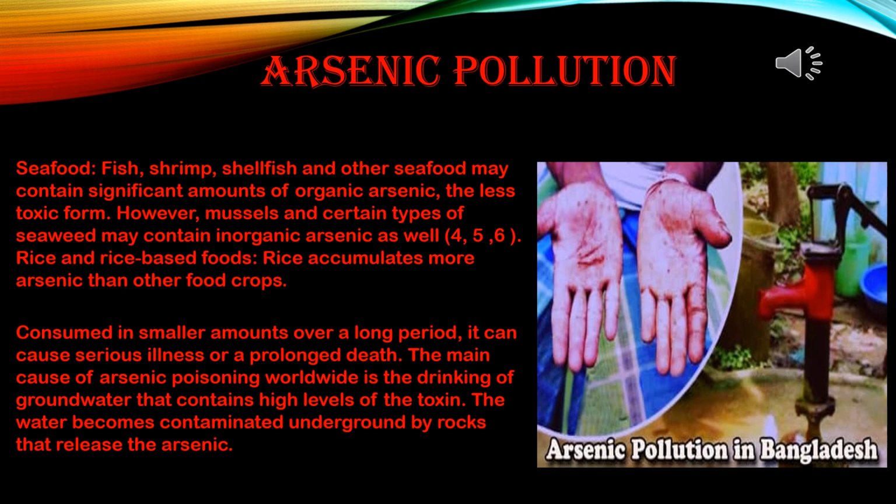Consumed in smaller amounts over a long period, it can cause serious illness or a prolonged death. The main cause of arsenic poisoning worldwide is the drinking of groundwater that contains high levels of the toxin. The water becomes contaminated underground by rocks that release the arsenic.